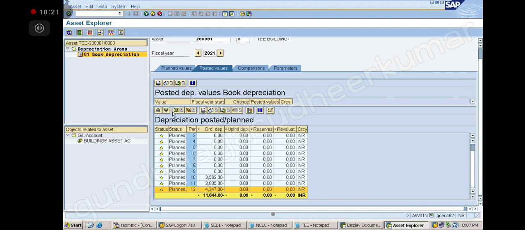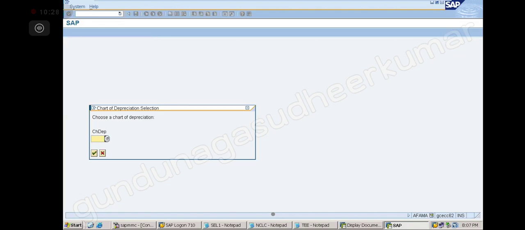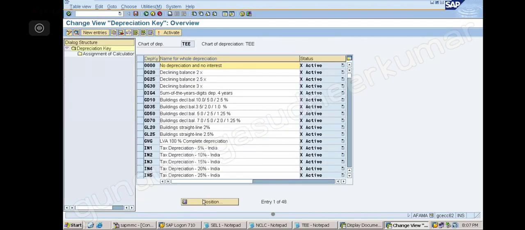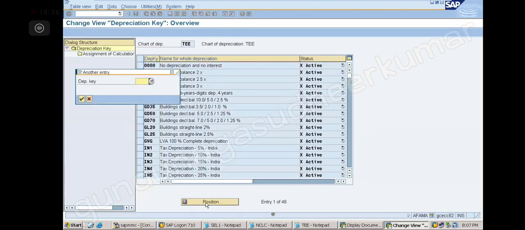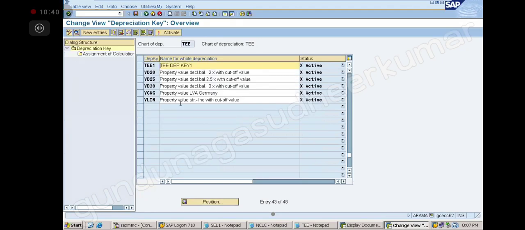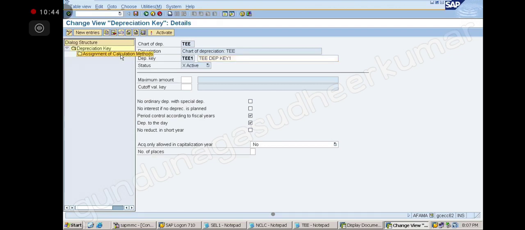In your depreciation key, the key is TEE1. Here you can see what I have given; accordingly it will become.